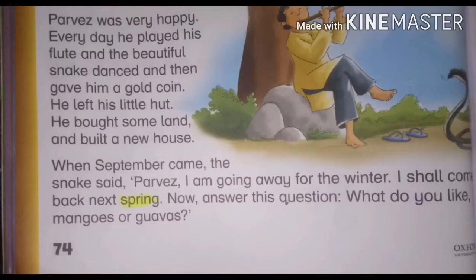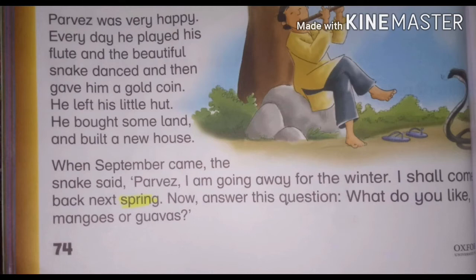Next paragraph is, Pervez was very happy. Every day he played his flute, and the beautiful snake danced and then gave him a gold coin. He left his little hut. He bought some land and built a new house. Every day Pervez played his flute and the snake danced. Then she gave him a gold coin, and Pervez became very rich and built a new house.